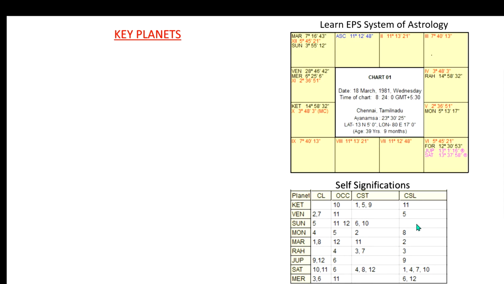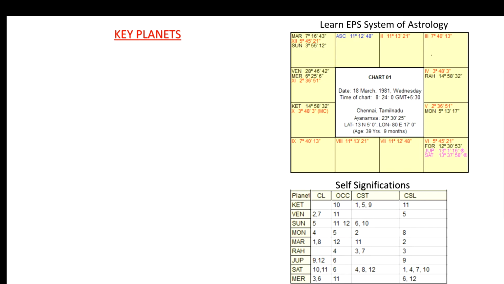But we cannot say that all planets will have only favorable or only unfavorable houses. It can have both, mixed. A planet can have favorable houses in the CL, may not have them in the OCC, but can have good favorable houses in the cuspal star lordship, and the cuspal sublordship may be favorable or unfavorable. Depending on whether, as it moves from left to right, it has favorable houses further supported, or unfavorable ones in between and further supported by favorable ones, that planet's favorable strength or unfavorable strength is more, and we can analyze a planet's favorable strength and unfavorable strength.